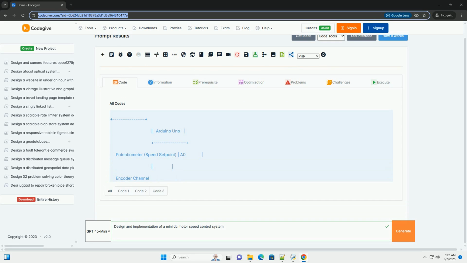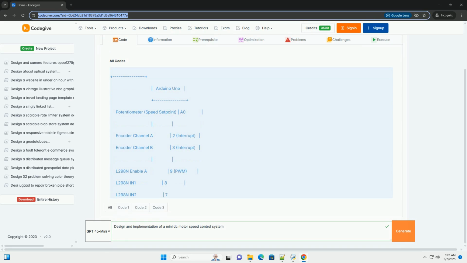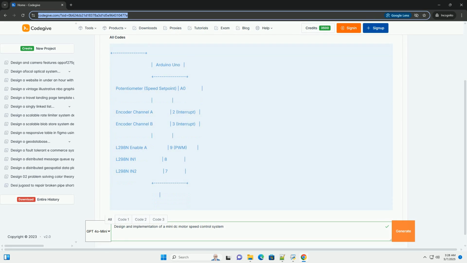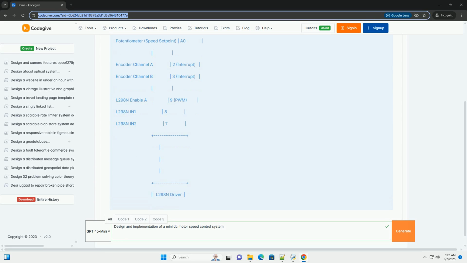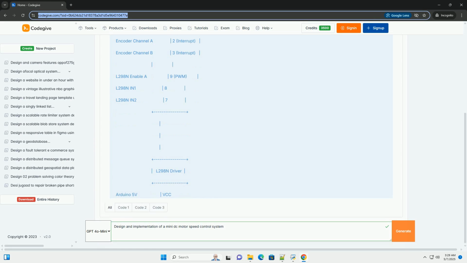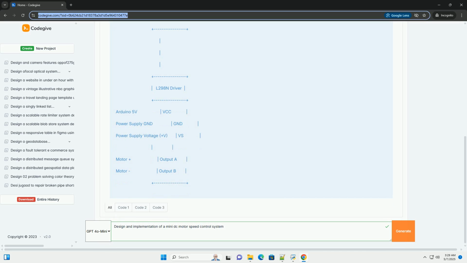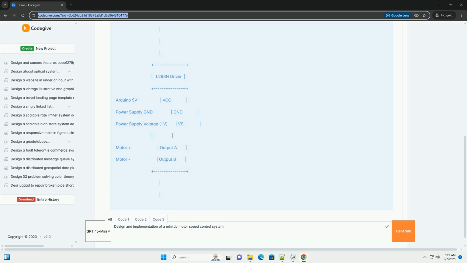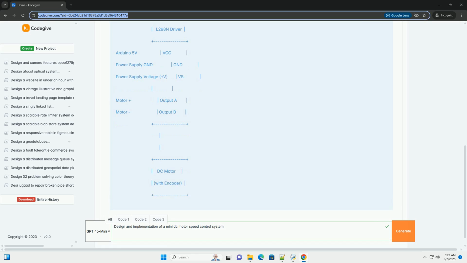Design and implementation of a mini DC motor speed control system. This tutorial will guide you through the design and implementation of a mini DC motor speed control system using a microcontroller, Arduino Uno for example, a motor driver, a DC motor, and a feedback mechanism, like an encoder. We'll cover the theory, component selection, circuit design, code development, and finally, testing and tuning.